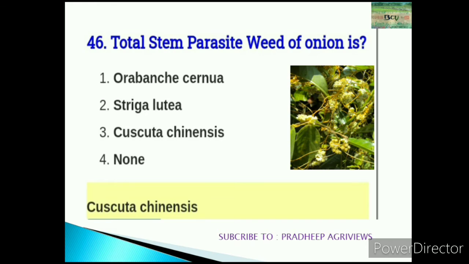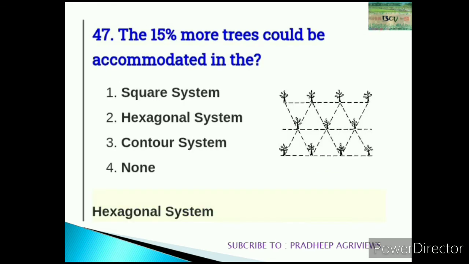46. Total stem parasite weed of onion is Cuscuta chinensis. Actually, they will not give any image. Just for identification, I'm uploading the image. 47. Fifteen percent more trees could be accommodated in this type of planting system. Hexagonal system is the right answer.